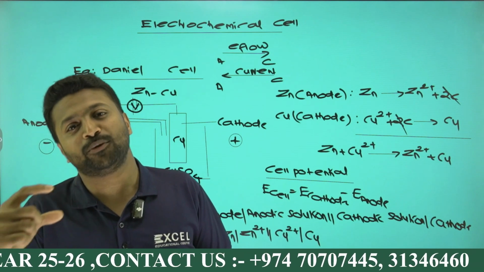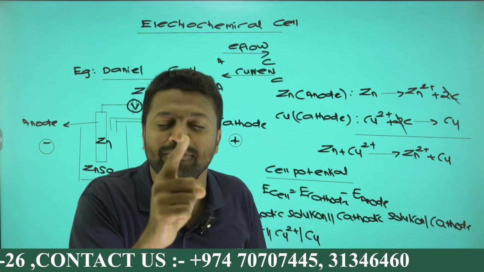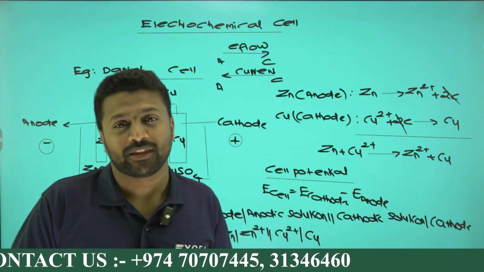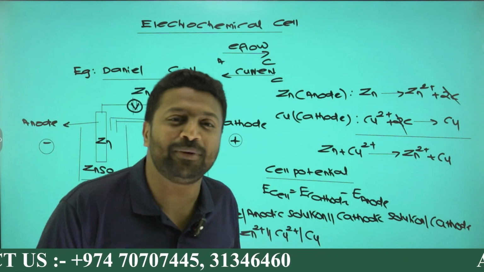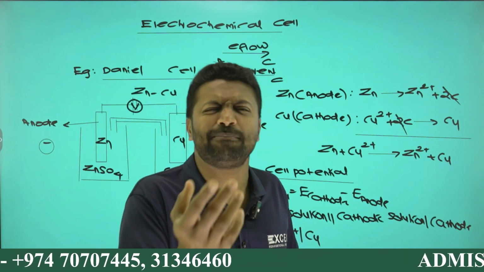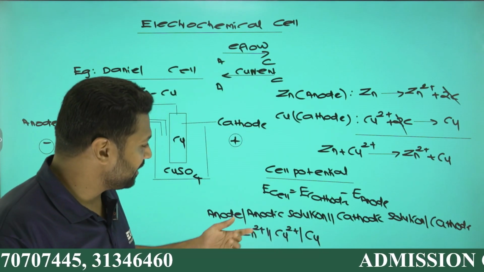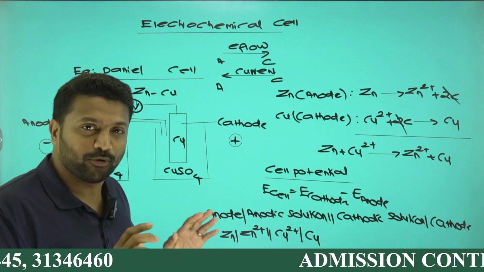If electron is moving from anode to cathode, current will be from cathode to anode. In order for the current to flow, there should be a difference in potential called cell potential, given by the formula E cell equals E cathode minus E anode.